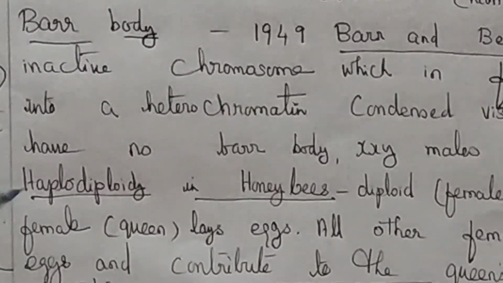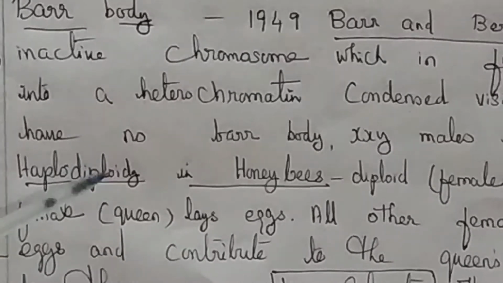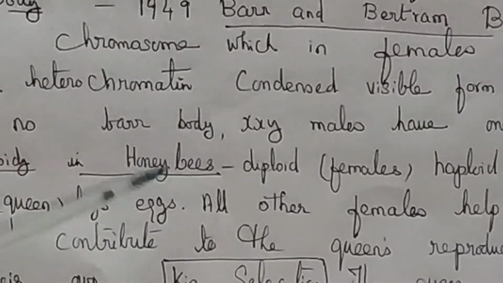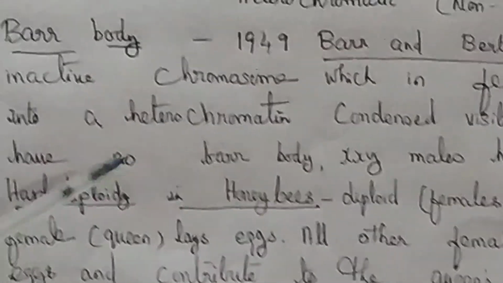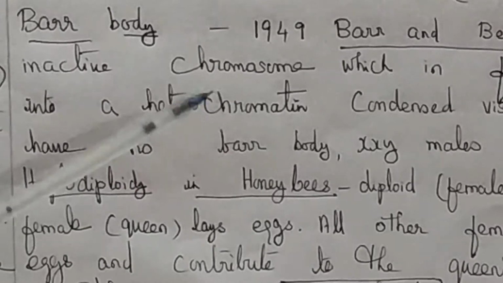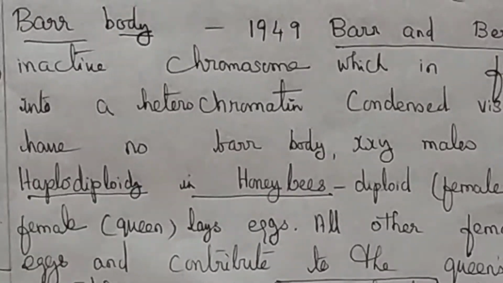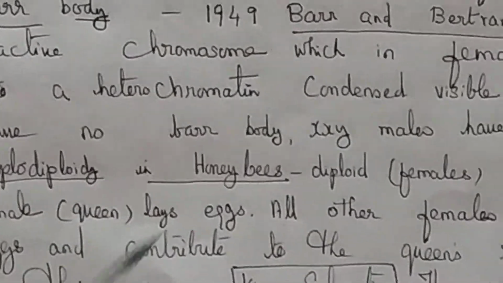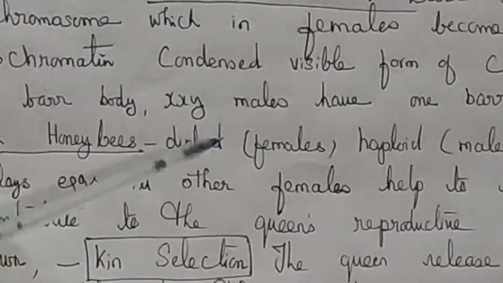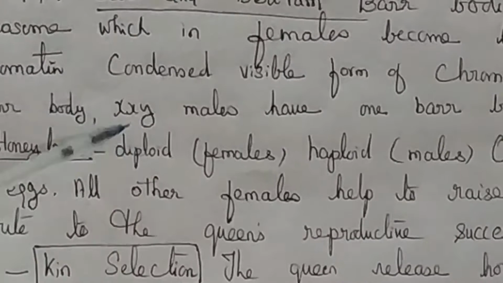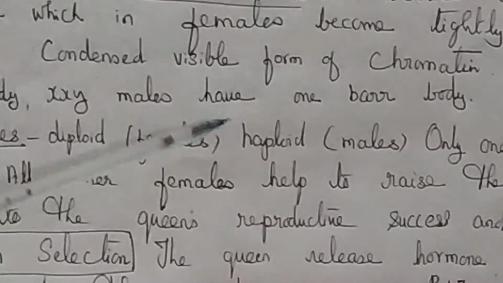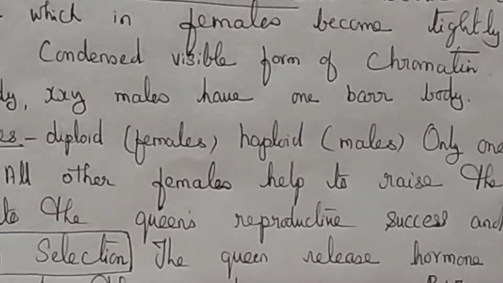Next is the haplodiploidy mechanism in honeybees. Ants and wasps also exhibit a sex determination mechanism called haplodiploidy. In this mechanism, the females are diploid, carrying two sets of chromosomes, and the males are haploid, having half the number of chromosomes.